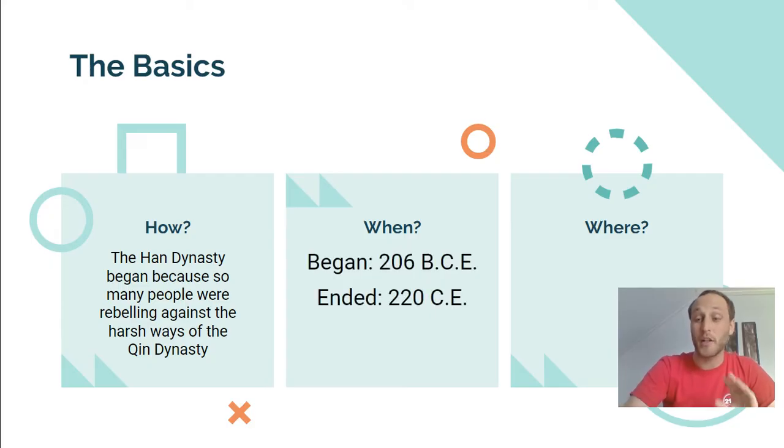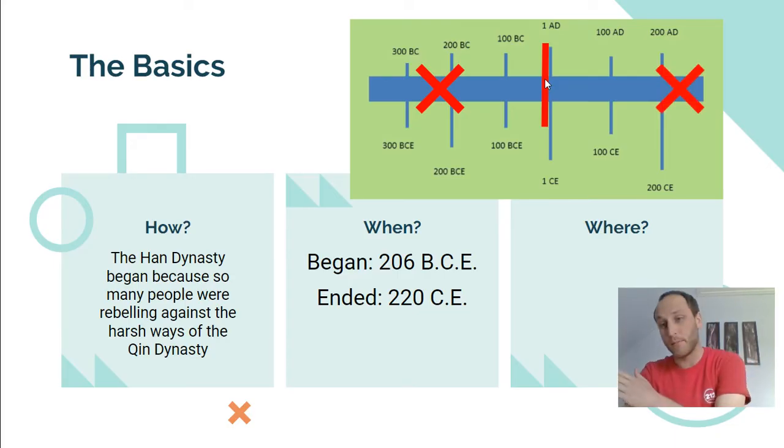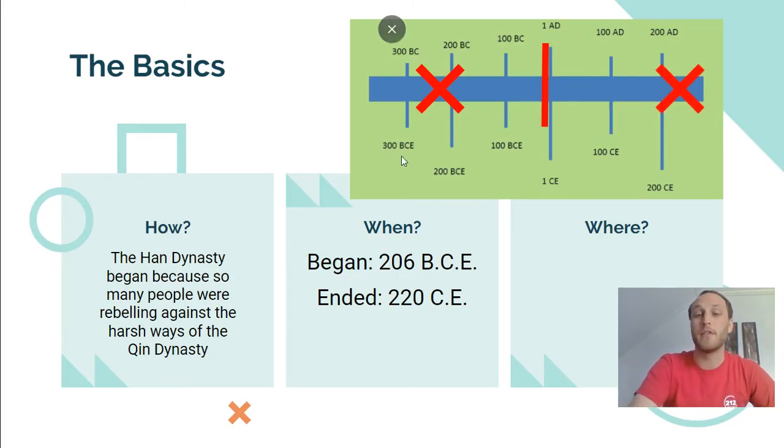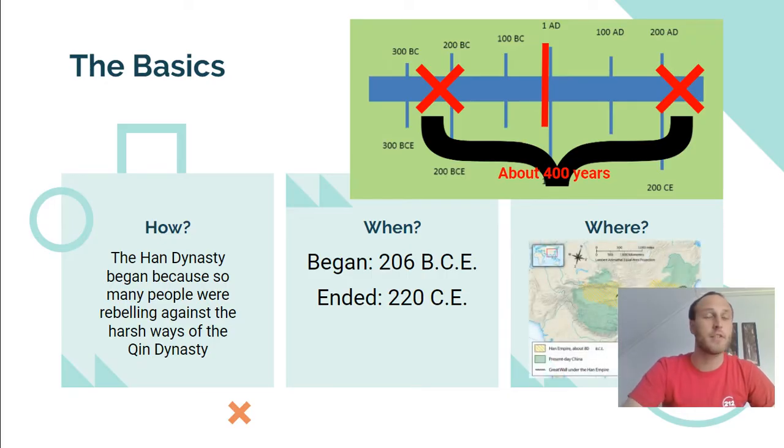This takes place starting around 206 BCE, and it ends around 220 CE. So if you think about a timeline, and you know that the birth of Christ is that red mark that I just put on there, 206 BCE is going to be on the left side of the timeline, and then 220 CE is going to be past the birth of Christ on the other side of the timeline. So even though it looks like those 2 years are pretty close together, they're really about 400 years apart. So this dynasty lasts about 400 years. They call it the Golden Age of China, which we're going to talk about in a second. We've heard that word before. And it kind of gets established in a large chunk of where present day China is today.